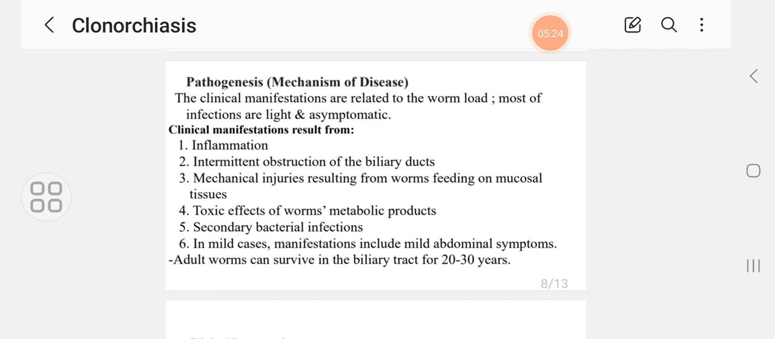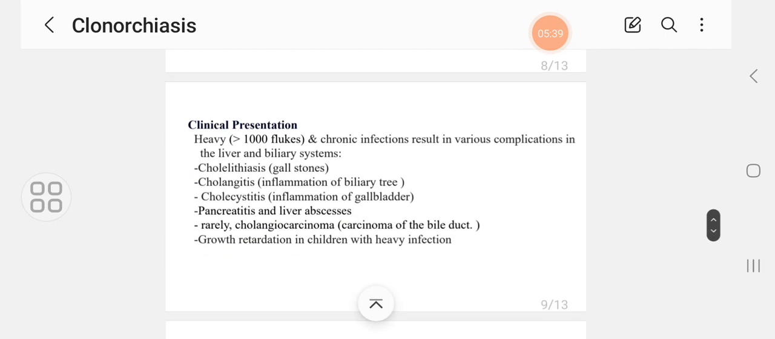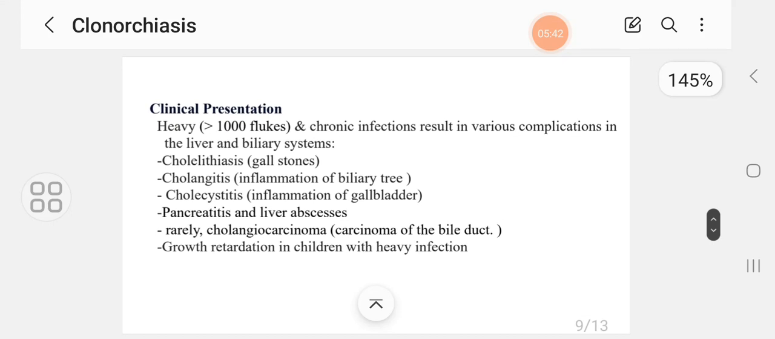In mild cases, manifestations include mild abdominal symptoms like abdominal colic. And as I have just said, the adult worms can survive in the biliary tract for about 20 to 30 years. The clinical manifestations depend on the worm load, how many worms are there. So in heavy infection, the worms should be more than 1,000 flukes.